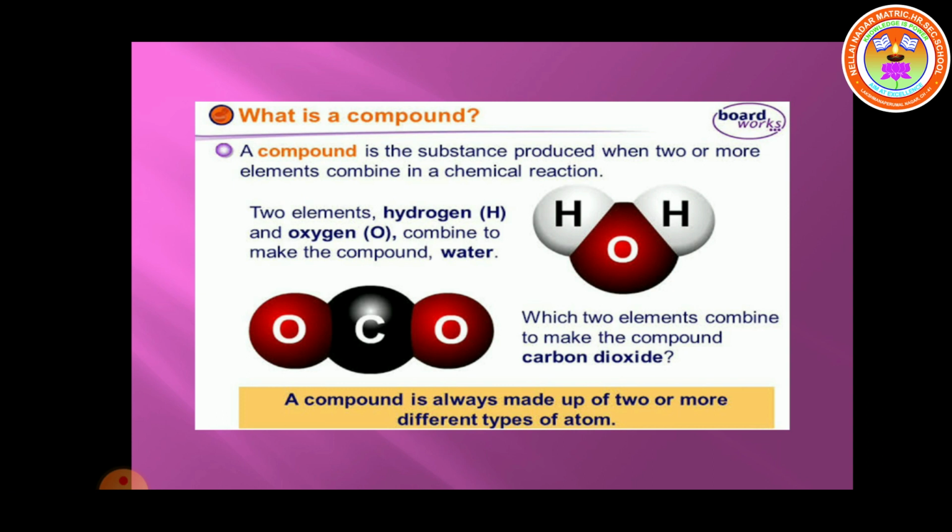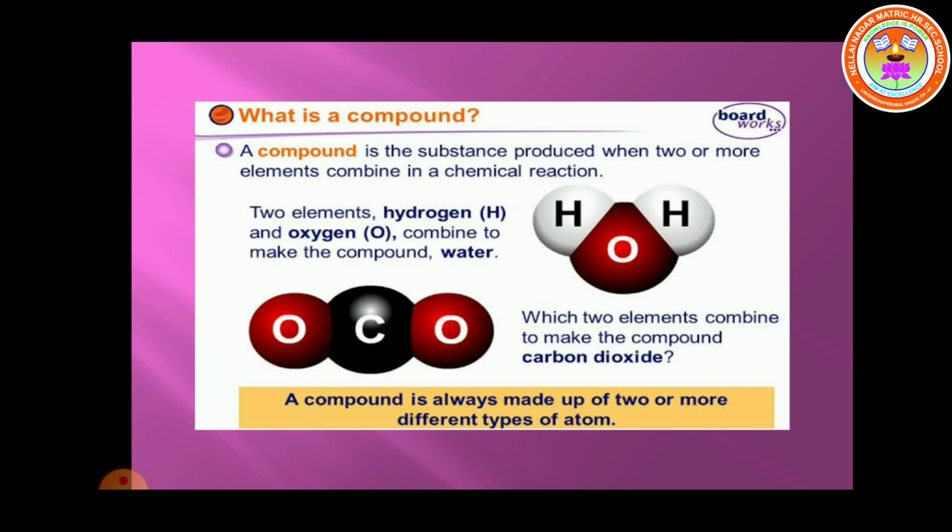Next, what is a compound? When two or more atoms chemically combine together, they form a new substance. That substance is called a compound. For example, the water molecule. It contains two types of atoms, hydrogen and oxygen. So, a water molecule has two atoms of hydrogen and one atom of oxygen. Two hydrogen atoms and one oxygen atom chemically combine together to form a water molecule. Another example, the carbon dioxide molecule. One carbon atom and two oxygen atoms chemically combine together to form a carbon dioxide molecule.